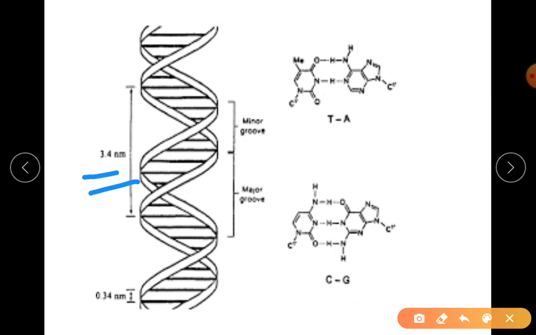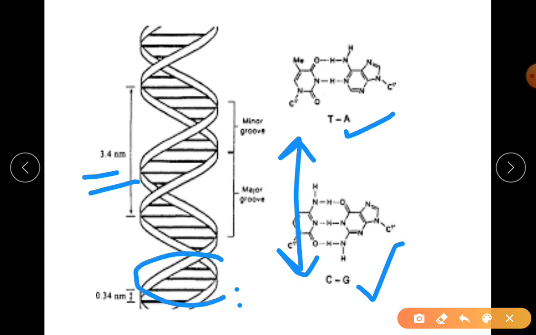Between the base pairs, there is one T and A base pair, then G and C base pair. Between those two, I'm showing the distance between the steps. Whatever distance you find is 0.34 nanometer.